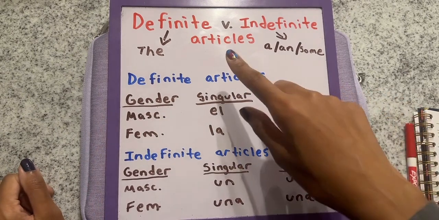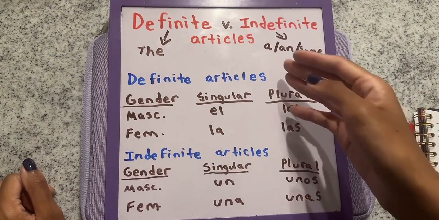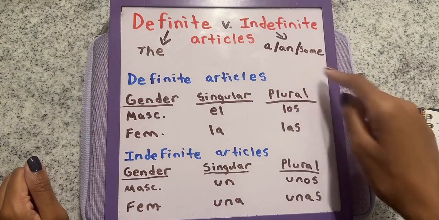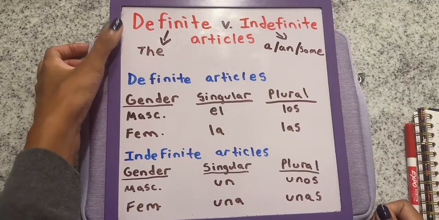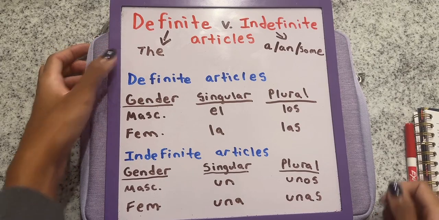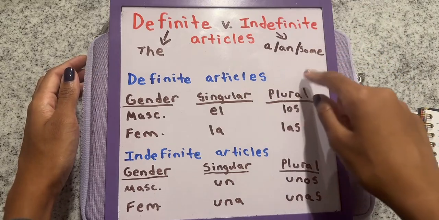And we're doing definite versus indefinite articles. All that is, that's just a fancy way of saying the, or a, and some. So for definite articles, definite article means the, so saying the word the before a noun. An indefinite article stands for a, and some.